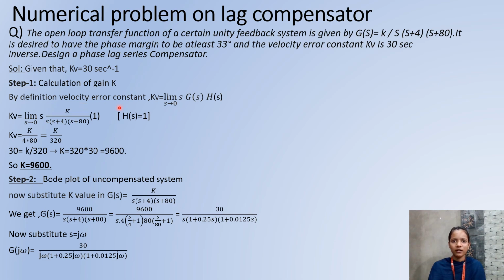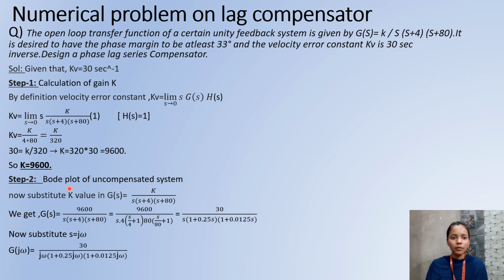We know that the velocity error constant formula is Kv equals limit S tends to 0 of S into G of S into H of S. We substitute G of S and H of S values. We get limit S tends to 0, S into K by S into S plus 4 into S plus 80 into 1. Here they have given the open loop transfer function of a unity feedback system, so H of S equals 1. After that we cancel this S and substitute S as 0. We get K by 4 into 80, that is K by 320. We now substitute Kv value as 30, so 30 equals K by 320. From this we get K as 9600. This is the value of K.